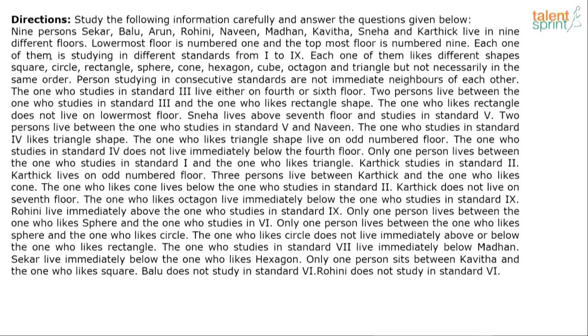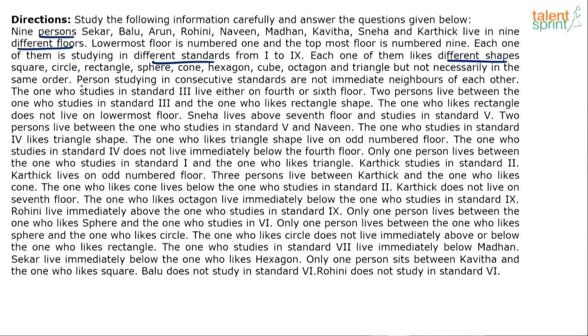Each one of them likes different shapes among square, circle, rectangle and so on, but not necessarily in the same order. So we've got 3 attributes if you see. We've got 9 different persons, right? We've got 9 different floors, right? Different floors, and we've got different shapes. They are in different standards and they've got different shapes. So basically 4 parameters here, 4 attributes here: persons, floors, standards and shapes.